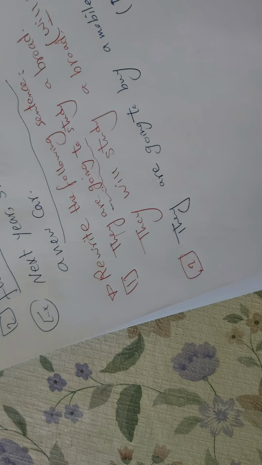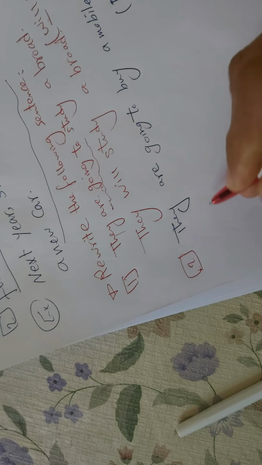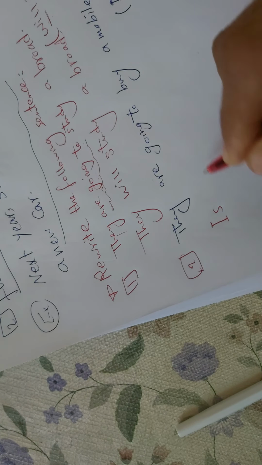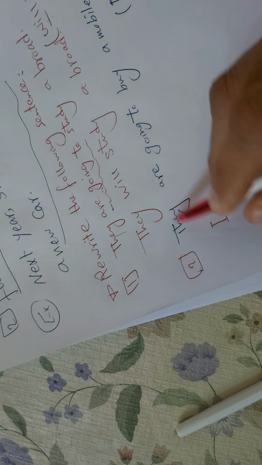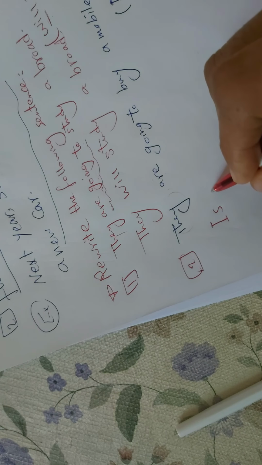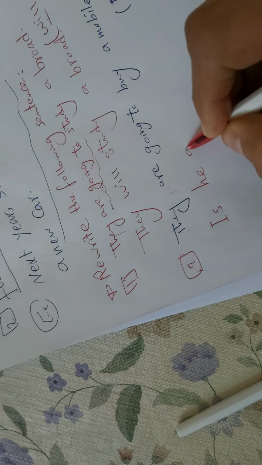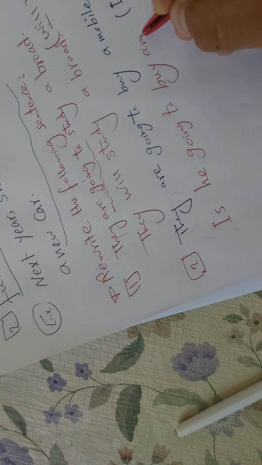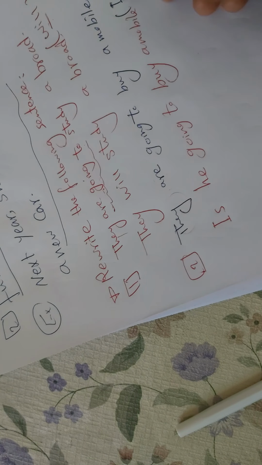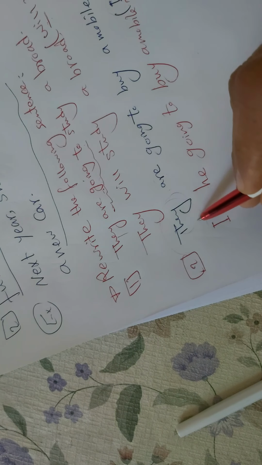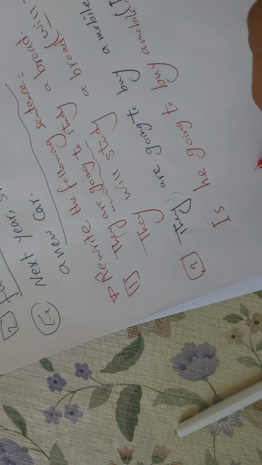Who can answer now? Yes? Yeah. Is. Okay. Change the subject here. Is she or he, no problem. Is he going to buy a mobile? When I ask you to use is, change the subject here. Maybe he or she. Is he going to buy a mobile?